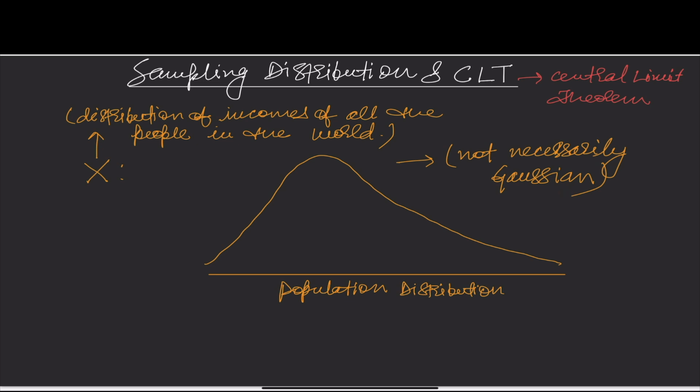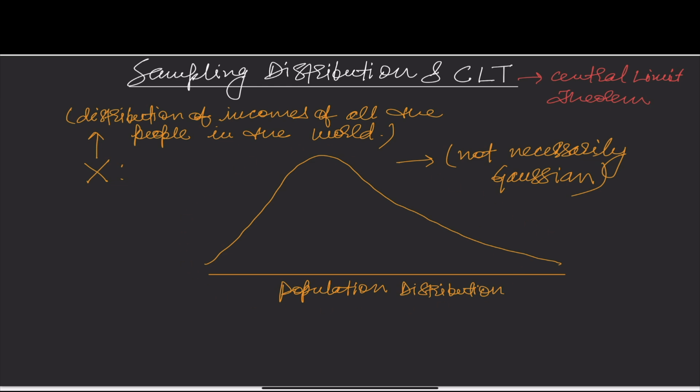So let us assume this x follows some distribution. It could be a Gaussian distribution, but it need not be. So x is the distribution of income of all the people in the world. And you will notice that there are a very small percentage of people who will make a lot of money as per my distribution.